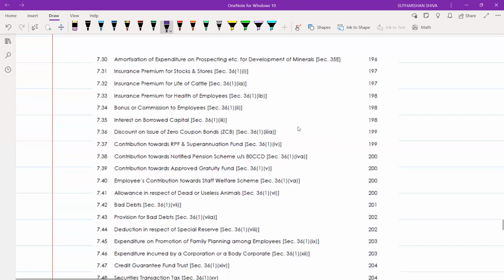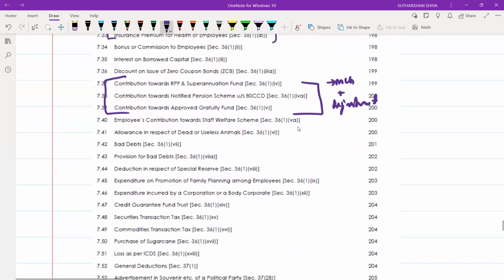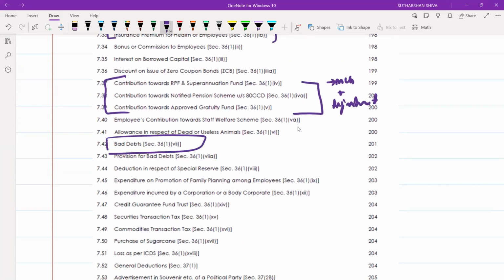Okay. Next, you may expect, I am expecting that you may get an MCQ from this part. Okay. Regarding these contributions, RPF, you may get an MCQ plus adjustment based question. If I say adjustment based question, in one full-fledged question, it will come as an adjustment. Okay. Bad debts, you may get an MCQ.